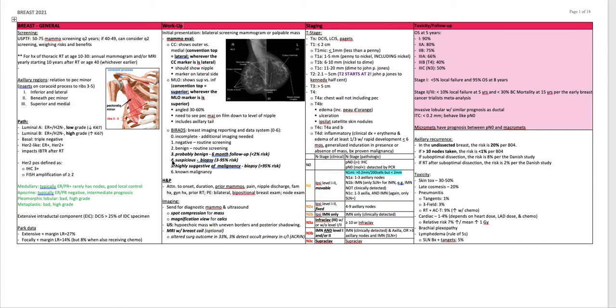Suspicious is 4. You need biopsy. There's a 3 to 95% risk. 5 is highly suggestive of malignancy, so you need a biopsy. There's a greater than 95% risk. And 6 is known malignancy.